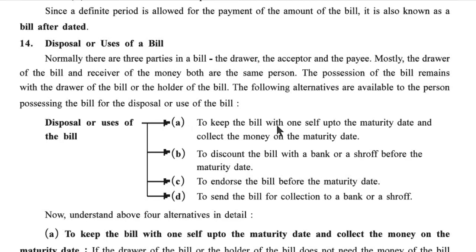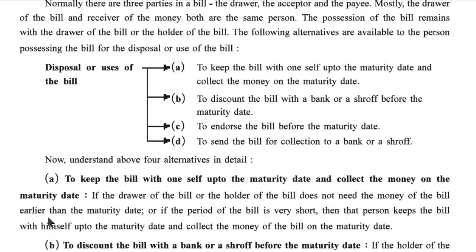A. To keep the bill with oneself up to the maturity date and collect the money on the maturity date. B. To discount the bill with a bank or a shroff before the maturity date. C. To endorse the bill before the maturity date. And D. To send the bill for collection to a bank or a shroff. Now understand the above four alternatives in detail.